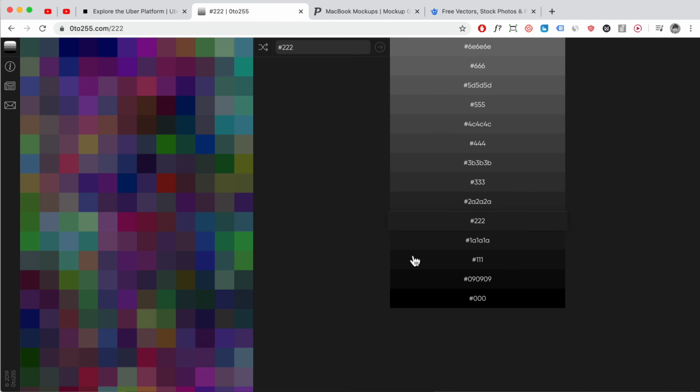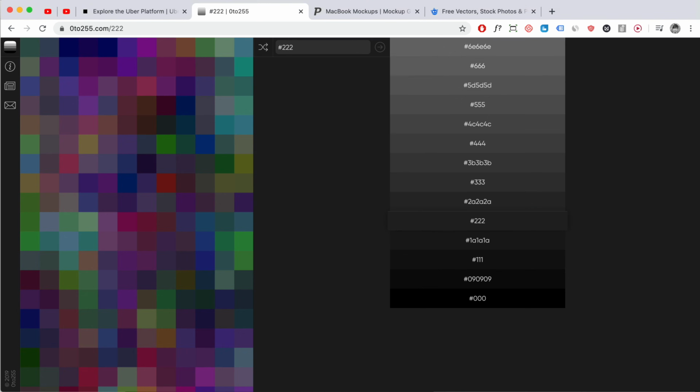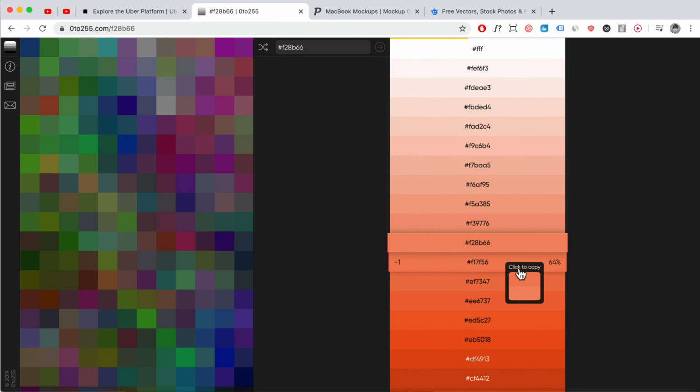Sometimes you might have a different color. Let's say, for example, we take this color over here, and you've got an orange button somewhere on your website. We just paste that in, click on next. You do want to change that to maybe something a little bit darker, maybe something like this, or even lighter, so people know that's a button. So that's what I use this for.